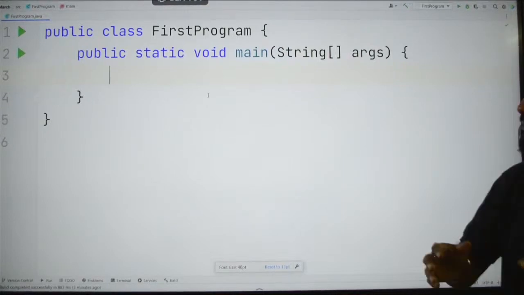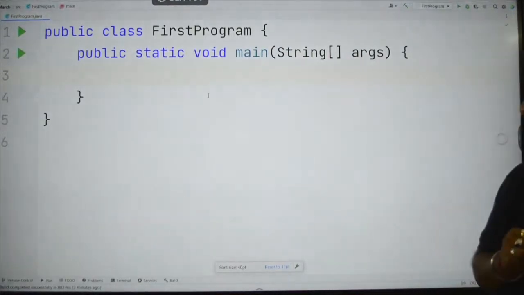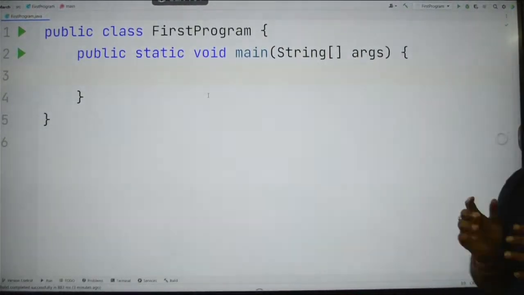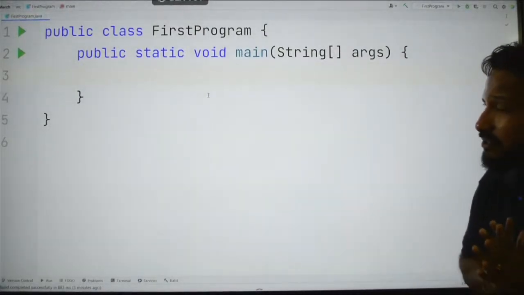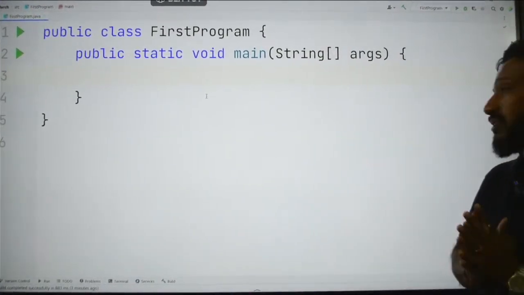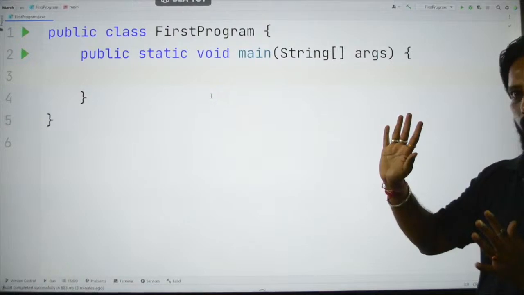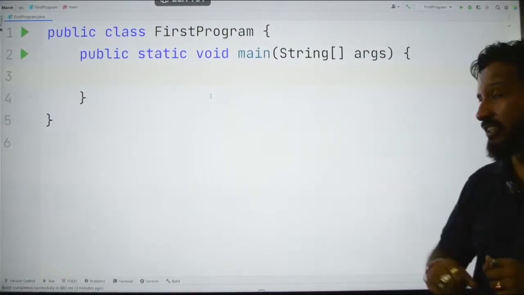I hope the screen is visible. Okay. So let's give a simple example so that you can understand. Guys, many students face a problem with this operator. So I'm going to clear it once and for all. Okay. Just try to focus on this.